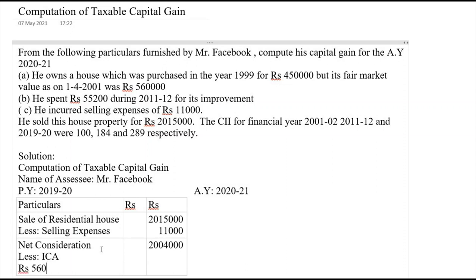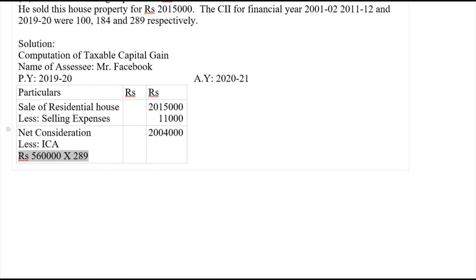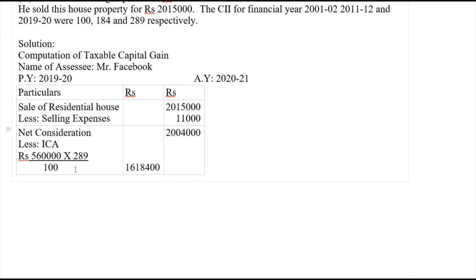So rupees 5,60,000 multiplied by 289, divided by the CII, which will be 100 as it is given in the problem. So it comes to 16,18,400.